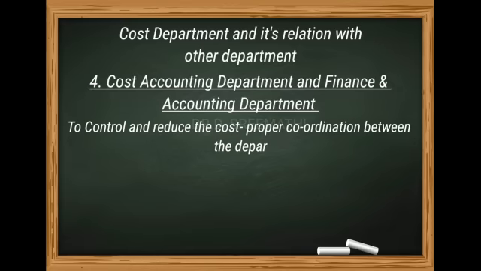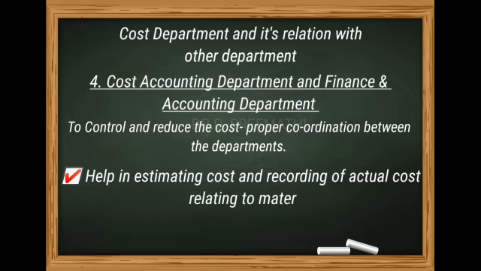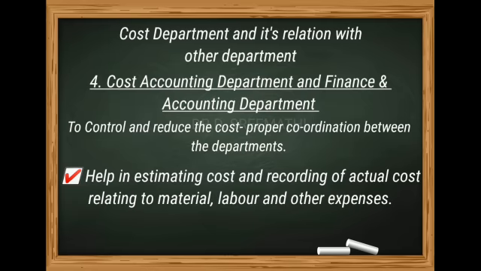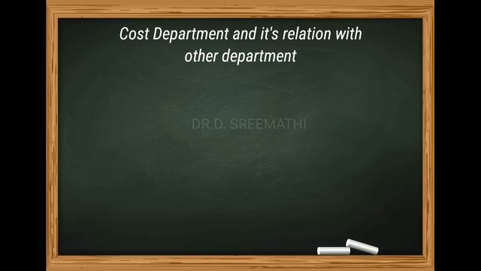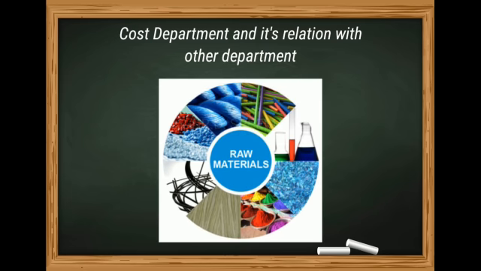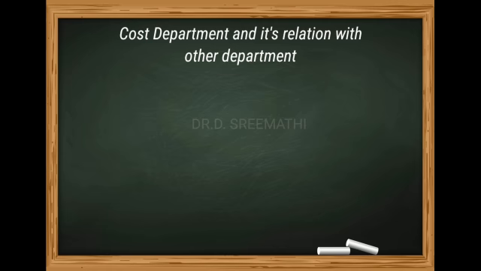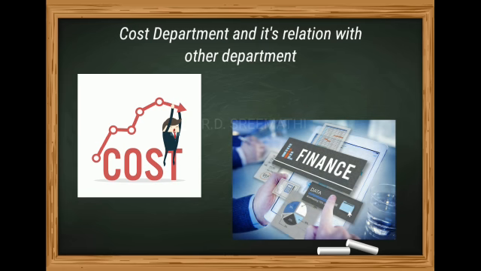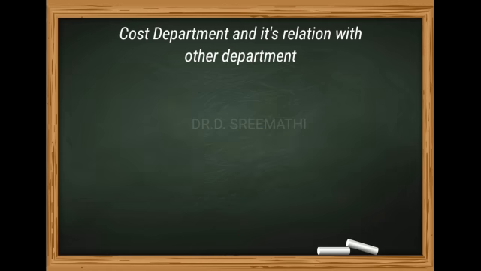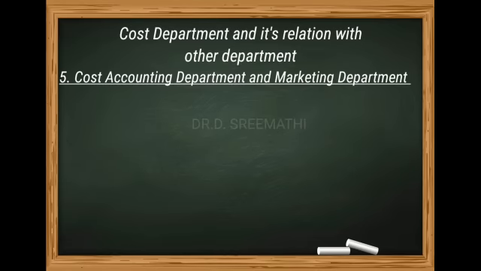The next is to control and reduce the cost. There should be proper coordination between the financial accounting department and the cost accounting department. The cost accounting department will help in estimating the cost and recording the actual cost related to material, labor and other expenses. The finance department has to provide the required finance to the purchase department for the purchase of raw materials at the right time. So here the cost department and finance department depend on each other in various activities which are independently discharged by them.